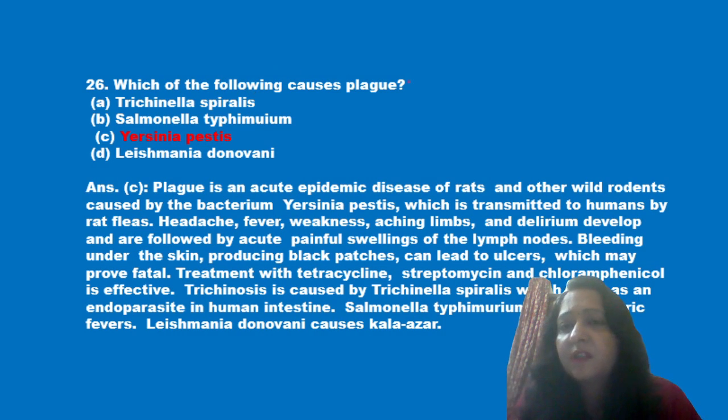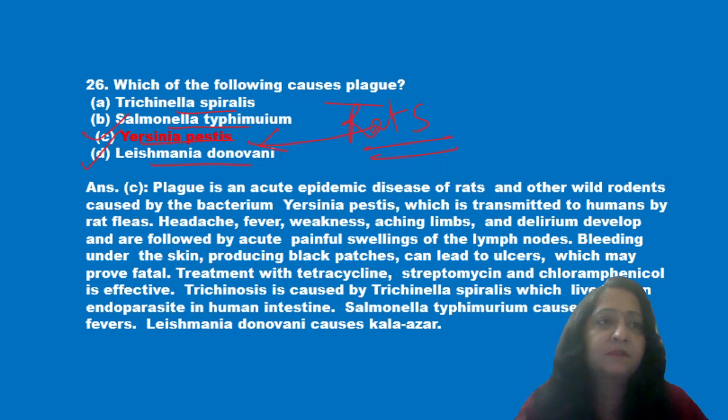Next question is, which of the following causes plague? Pasteurella pestis, Salmonella typhi, Yersinia pestis and Leishmania donovani. We know that plague is an epidemic disease and it is the disease of rats. So this disease is caused by Yersinia pestis. So option C is the correct answer.